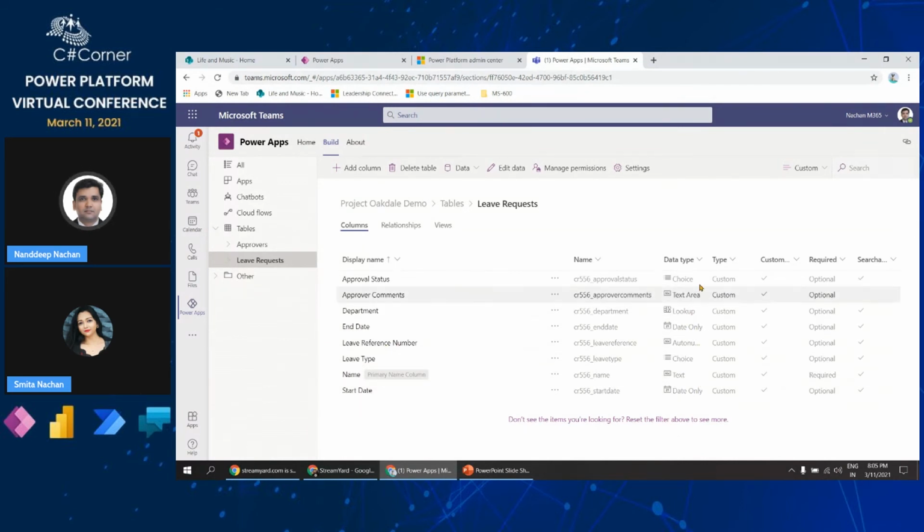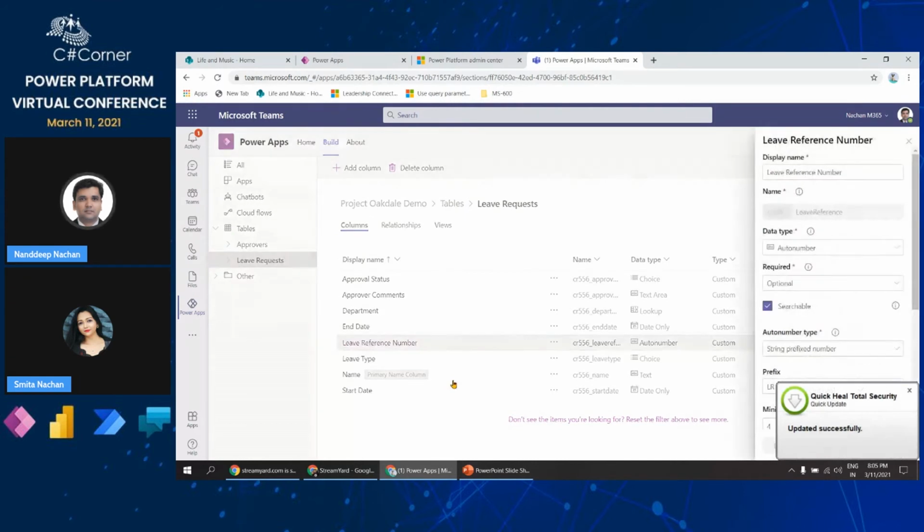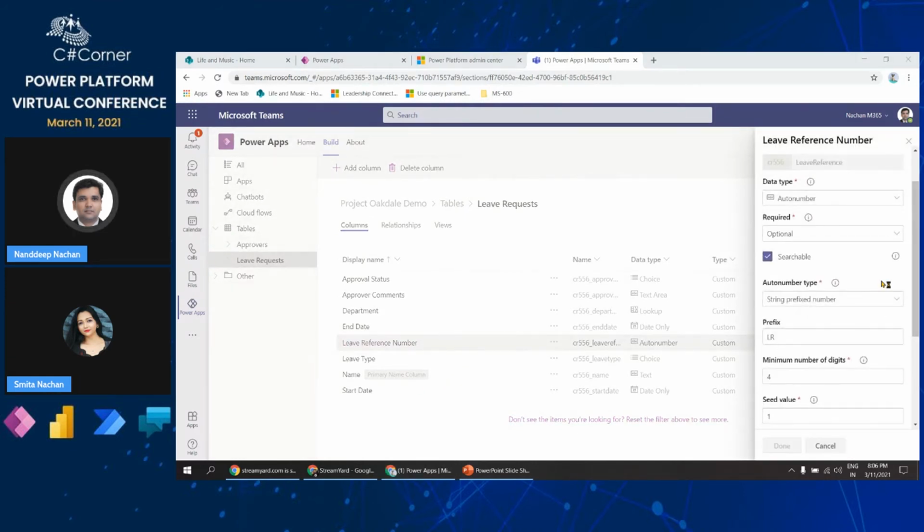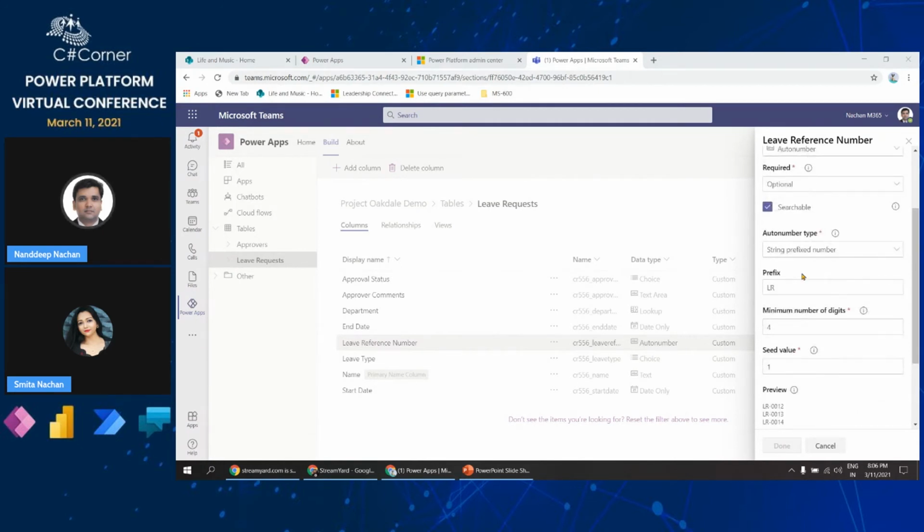This leave reference number is something new, which is an auto number. That means to each record that gets generated in the system, we are assigning some kind of auto number. And then we have the leave type, a choice, and name, which is our out-of-box field. So for example, if I open up this leave reference number, from here you will see that to each leave reference number that gets generated, I'm prefixing LR, which means leave request, and then the minimum number of digits I'm expecting is 4.